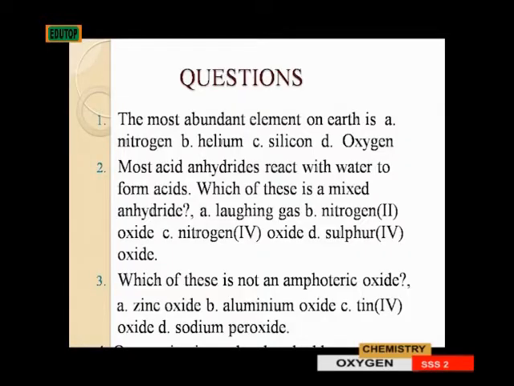Question 1. The most abundant element on Earth is A. Nitrogen, B. Helium, C. Silicon, D. Oxygen. 2. Most acid anhydrides react with water to form acid. Which of these is a mixed anhydride? A. Laughing gas, B. Nitrogen(II) oxide, C. Nitrogen(IV) oxide, D. Sulfur(IV) oxide.